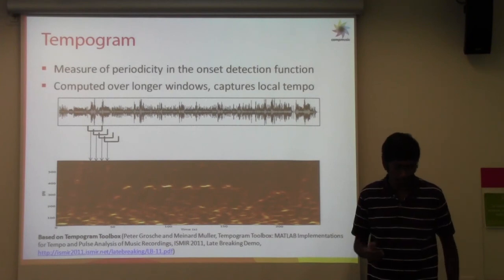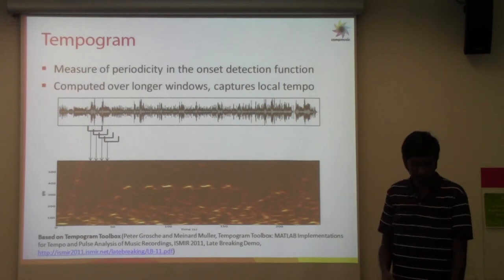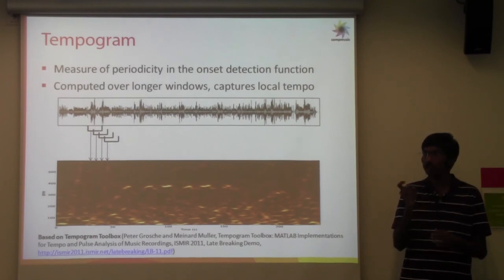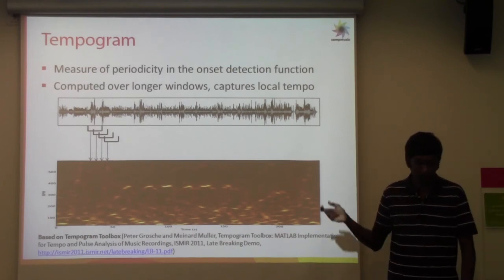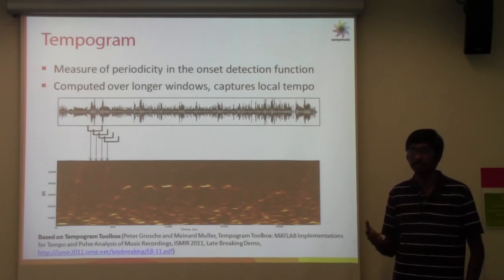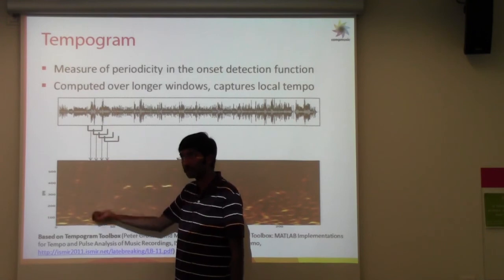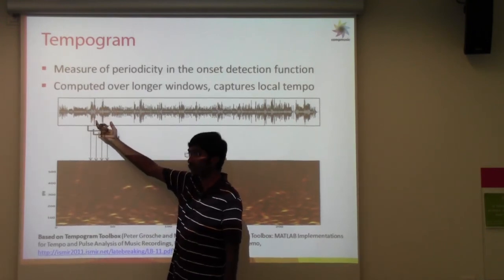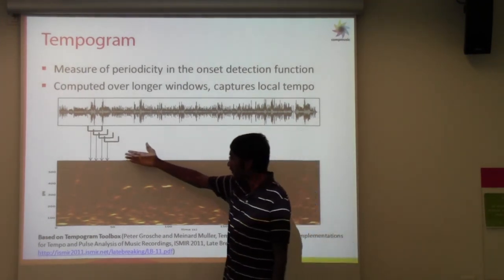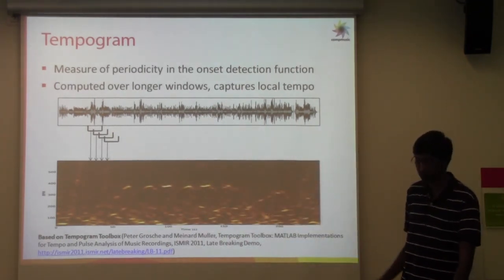The main tool that we'll use for this part is the tempogram, which is a measure of periodicity in the onset detection function. This is computed over longer windows, and in a way it captures the local tempo characteristics. It could be visualized as the spectrogram of the onset detection function. You take short segments of audio, extract the onset detection function from that, and then compute the Fourier transform of the onset detection function, which gives you this in the time domain.